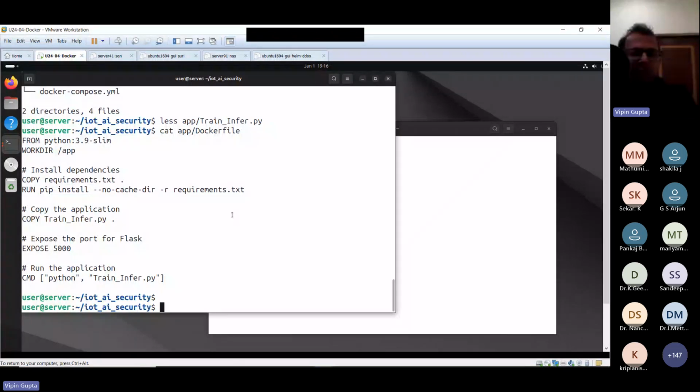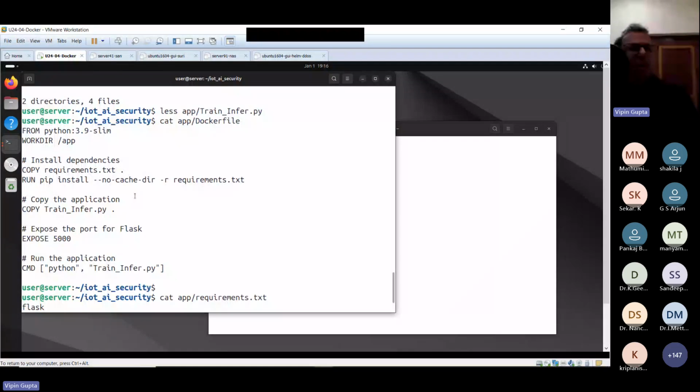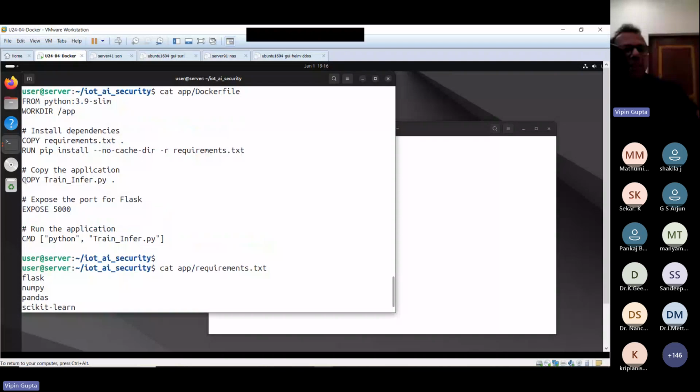Let me just show you. Flask is there, NumPy is there, pandas is there. That means this file will take a minimal operating system in which it will install all these libraries. Then it will copy that file, expose port 5000, and then run this program.